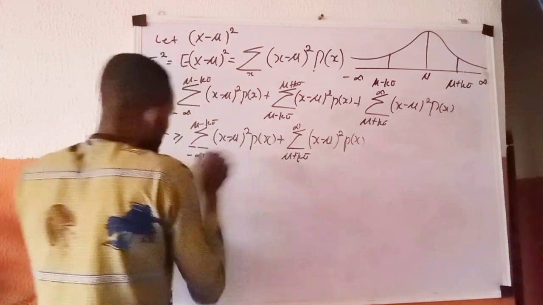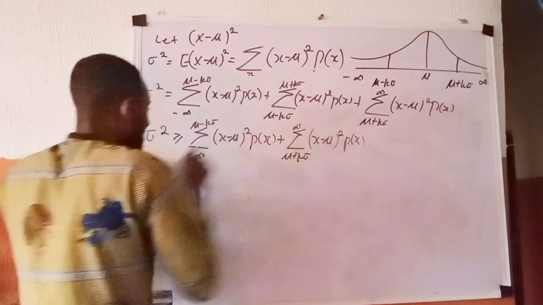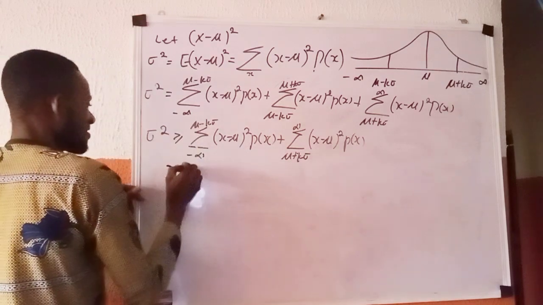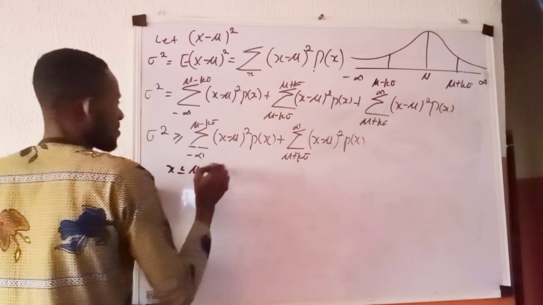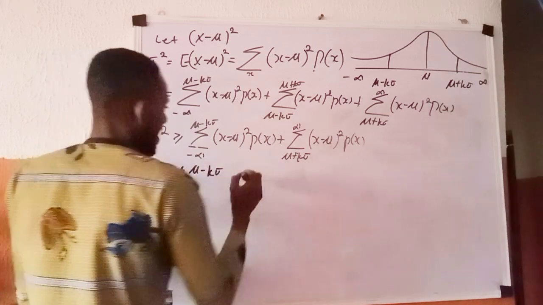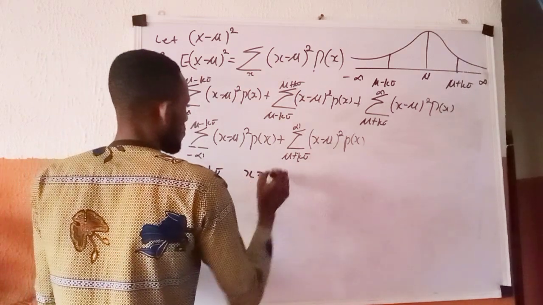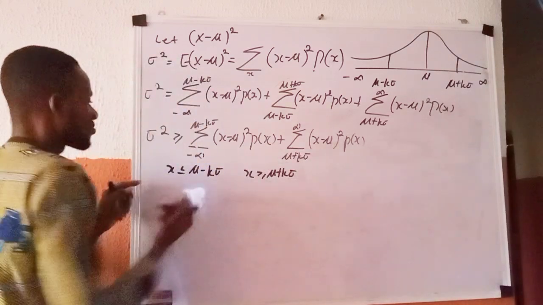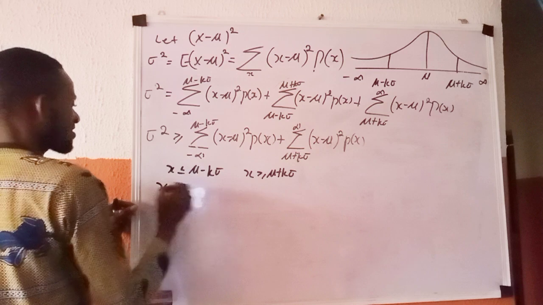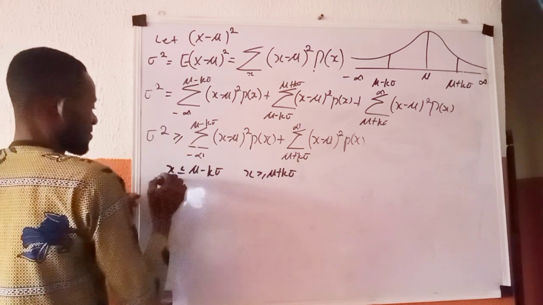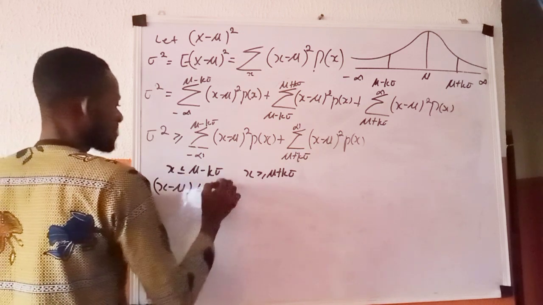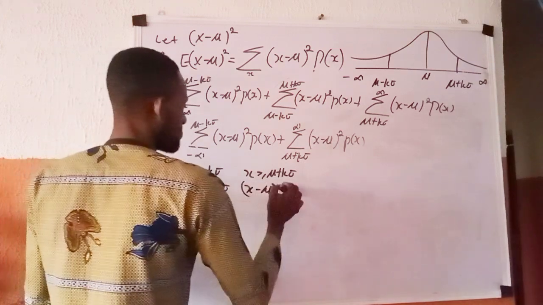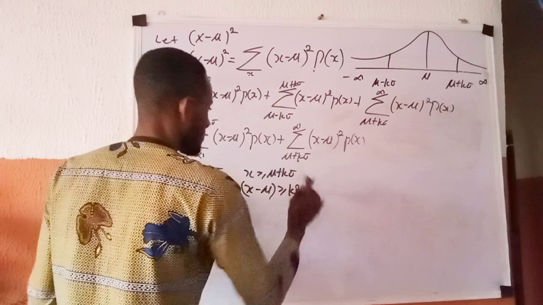But for this sum, x is greater than or equal to mu plus k sigma. You know this. So if I bring mu over here, I have x minus mu being less than or equal to minus k sigma, and here x minus mu being greater than or equal to k sigma.